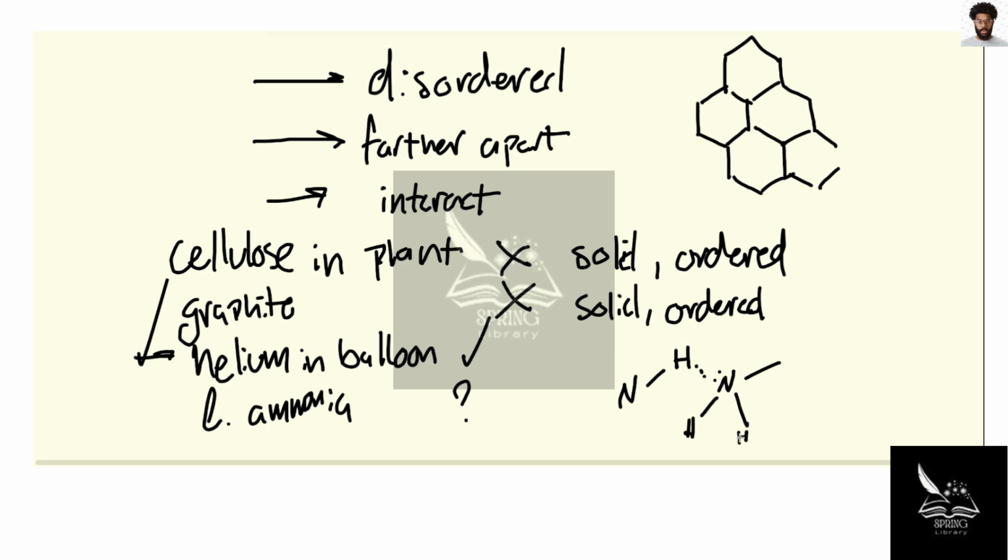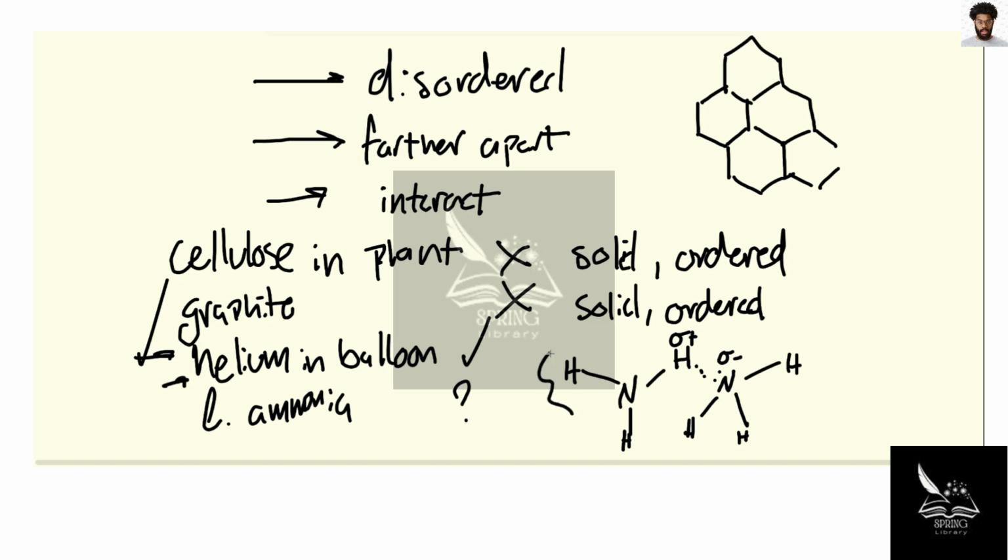Right, so there is some order to liquid ammonia in solution. It's not totally randomly oriented like helium in a balloon is.